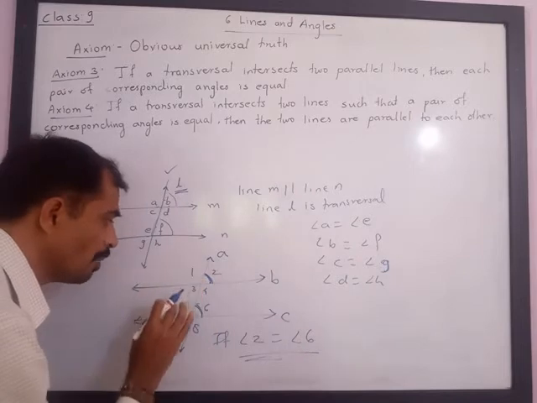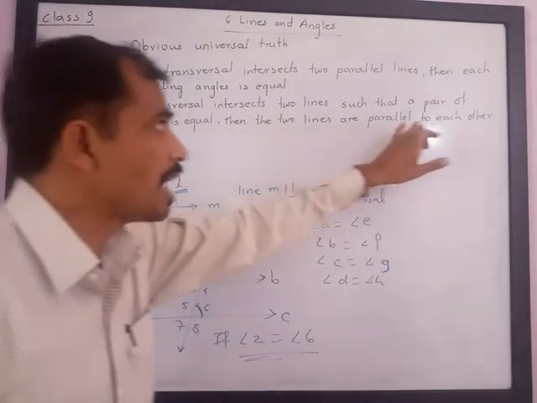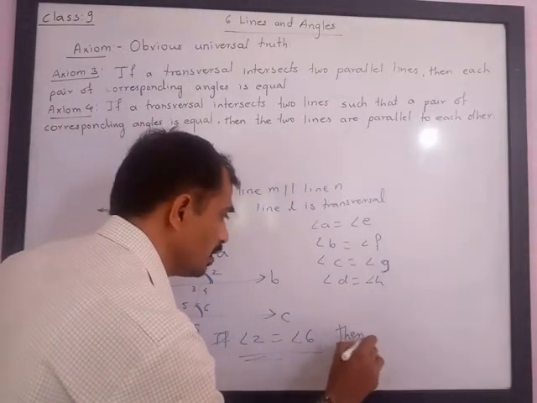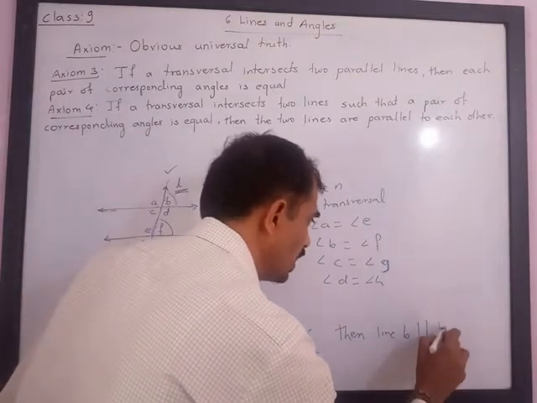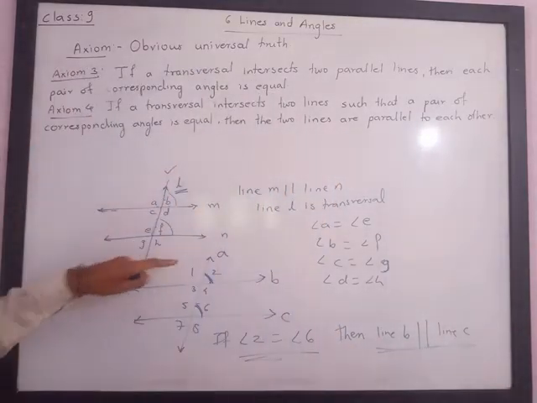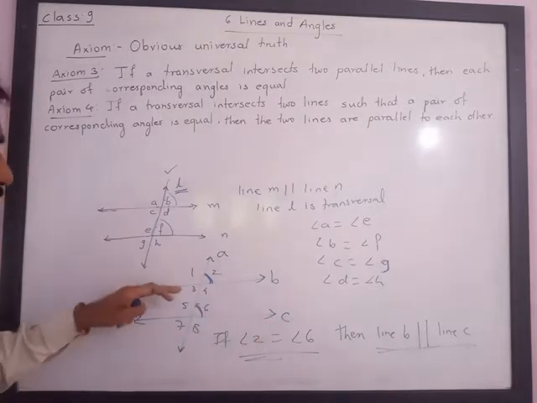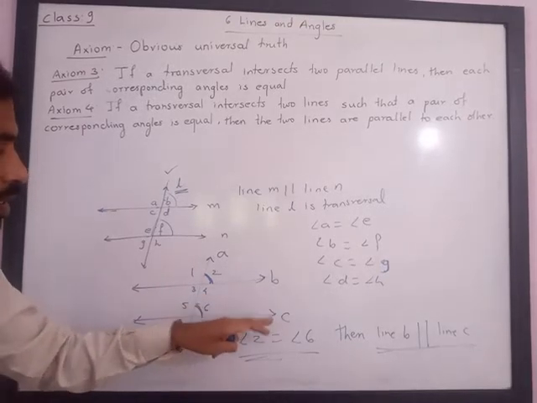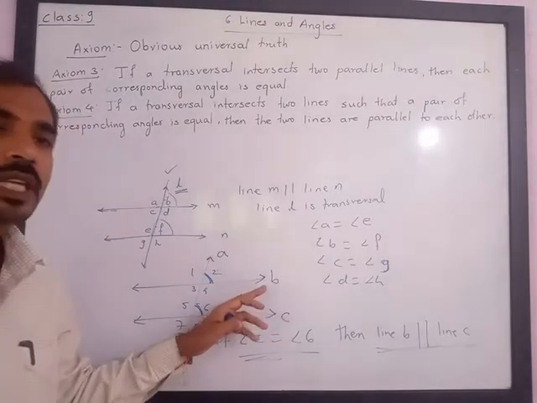If any one of the corresponding pairs is equal, then we say that the lines are parallel to each other. Then line B must be parallel to line C. This is what the second axiom is. If angle 1 is congruent to angle 5, then also we can say that line B is parallel to line C. If angle 3 is congruent to angle 7, then also line B is parallel to line C. If angle 4 is congruent to angle 8, then also line B is parallel to line C.